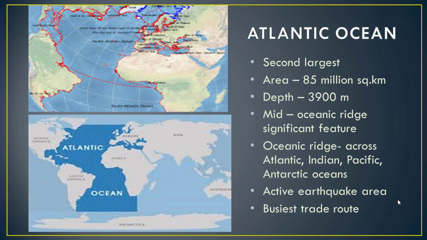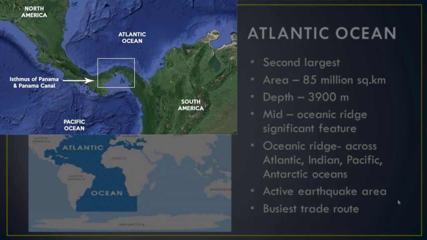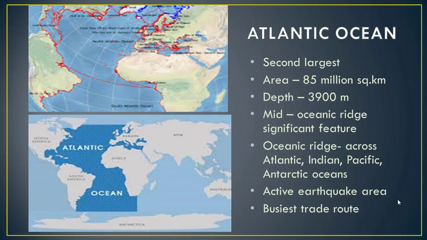The next ocean is the Atlantic Ocean. It is the second largest ocean. Its area is 85 million square kilometers. Depth is 3900 meters.